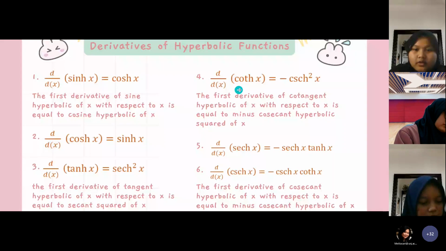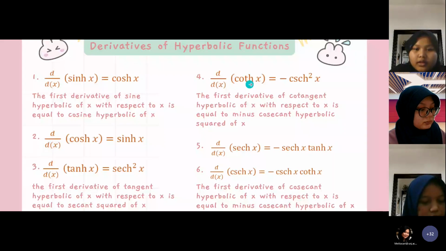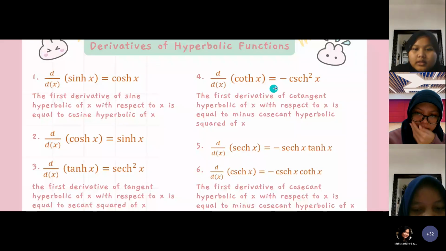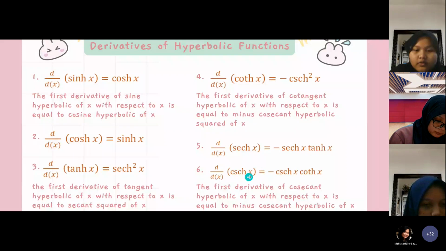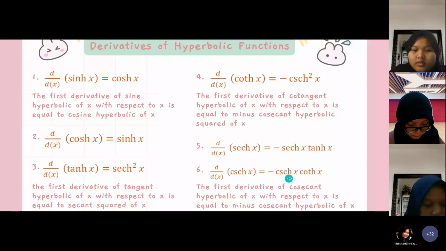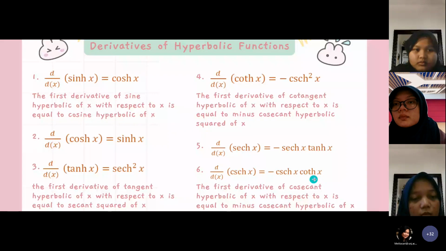Fourth, the first derivative of cotangent hyperbolic of x with respect to x is equal to minus cosecant hyperbolic square of x. The sixth function, the first derivative of cosecant hyperbolic of x with respect to x is equal to minus cosecant hyperbolic of x multiplied by cotangent hyperbolic of x.